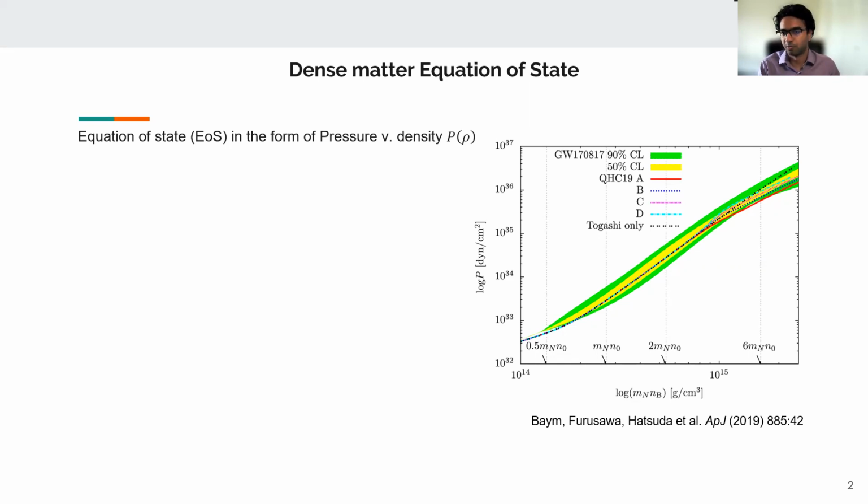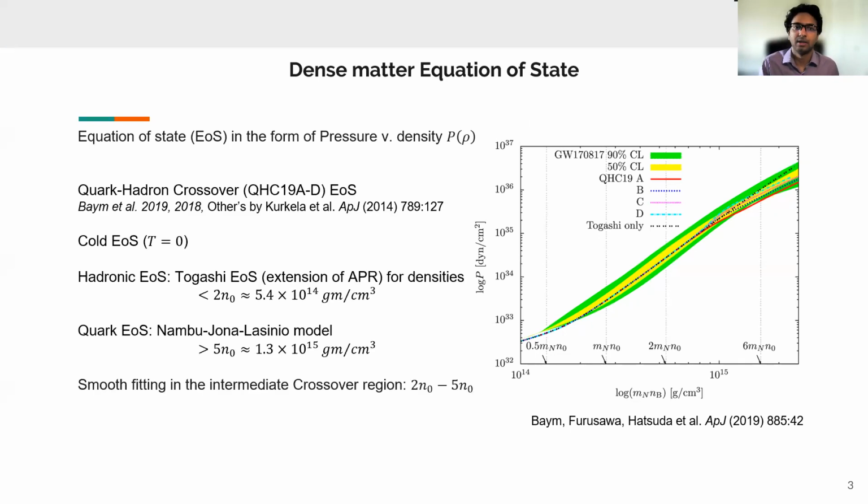And for our work, we focus on one such equation of state. It's called the QHC, quark hadron crossover equation of state, prepared by Baym et al. 2019. So this QHC19 equation of state, there's a couple of different variants of it based on what's the coupling constant between the different quark matter. And so these are all four equations of state, QHC19 A, B, C, and D.